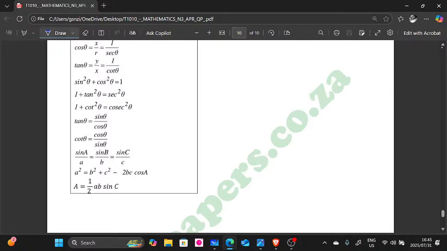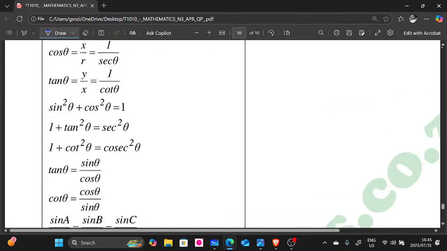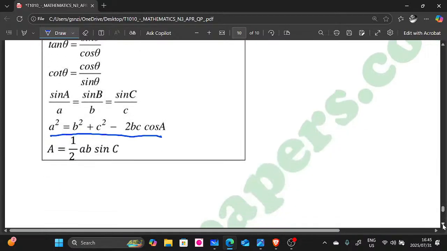We're gonna use the cos law, guys. This one here, the cos law. Let me just zoom it very quickly and show you. We're gonna use the cos law because this cos law and sine law, we use them on triangles that are not right angle triangles. So we're going to use this one: a squared equals b squared plus c squared minus 2bc cos a.